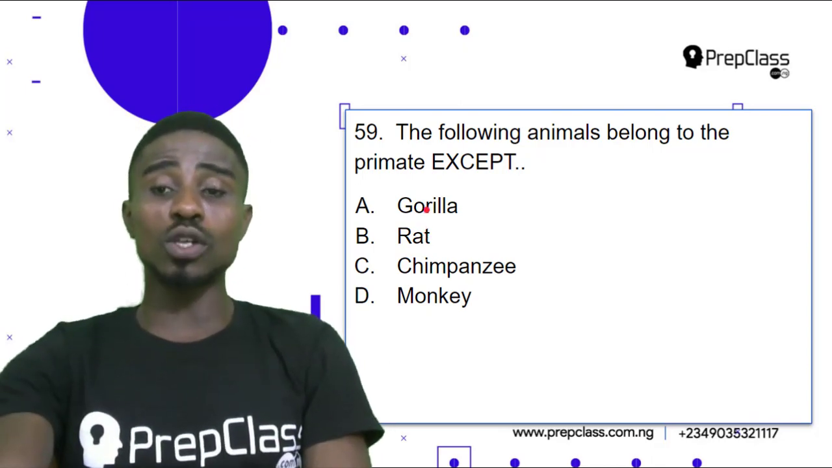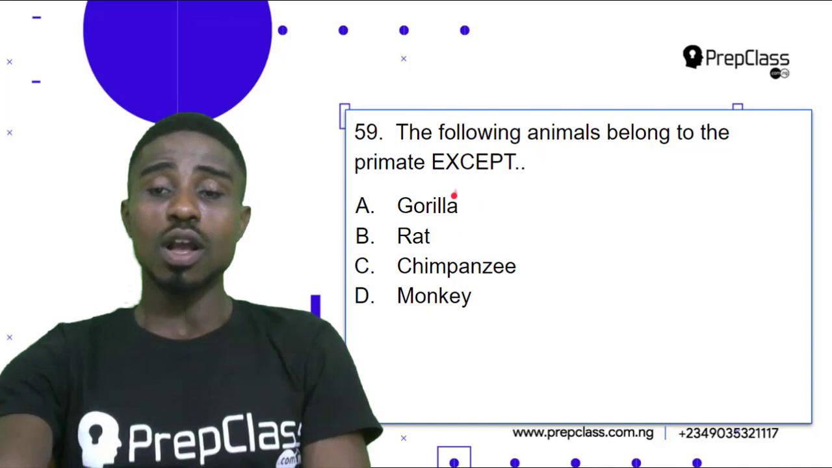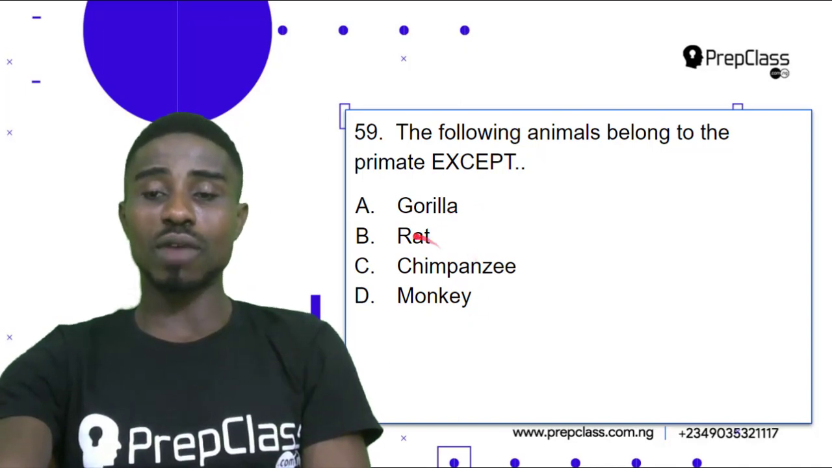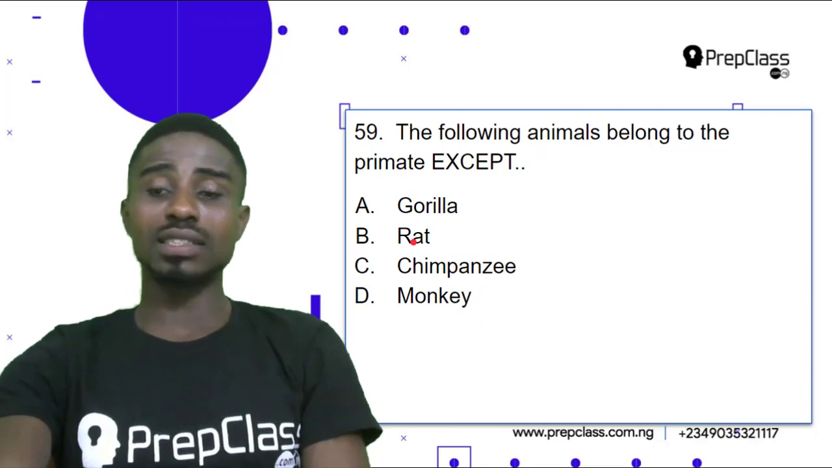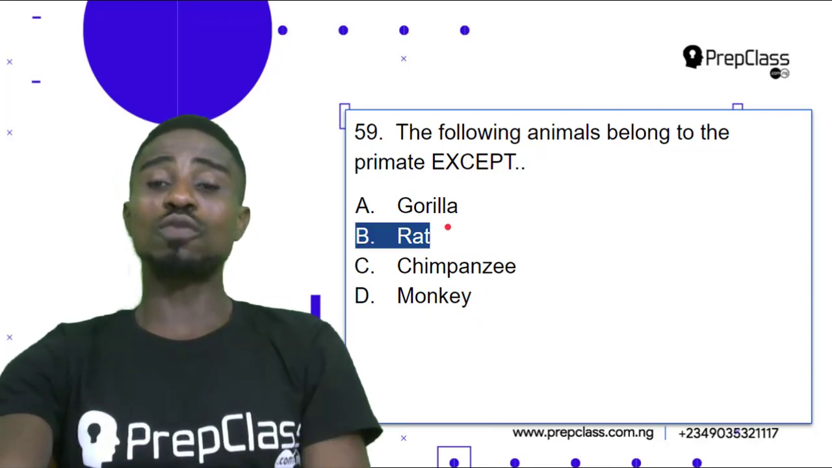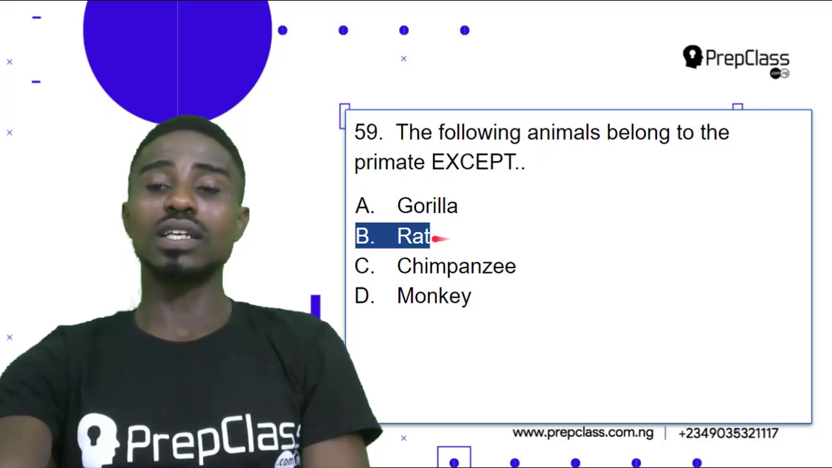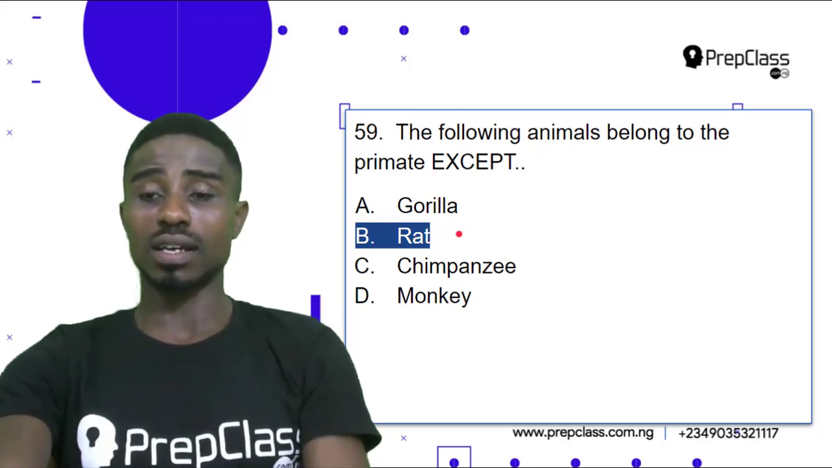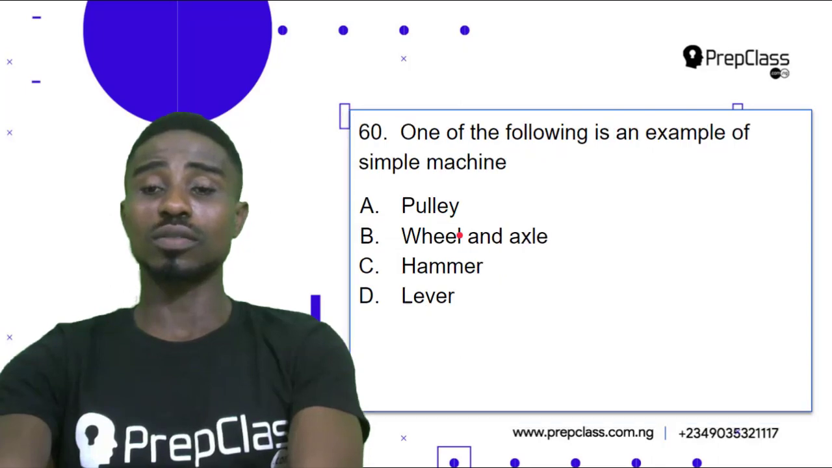Let's also note that all primates are mammals, but not all mammals are primates. Now, if you look at all of these options, they are all mammals because they can breastfeed their young ones with milk from the breast, but not all of them are primates. Rat is not a primate because it can't stand upright. All right, let's check it out. Question 59, option B, rat, is our correct answer. Let's look at the next question.